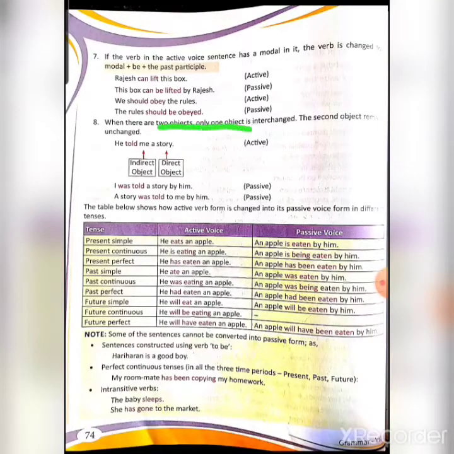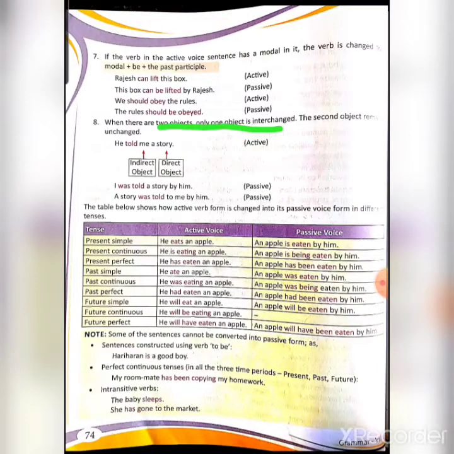So now the next point, eighth: when there are two objects, only one object is interchanged. Whenever there are two objects, only one object is interchanged, and the second remains unchanged. Example: he told me a story. So me is an object and a story is also an object, but here me is an indirect object and story is a direct object. So what do we do? We will interchange only one object out of these two.